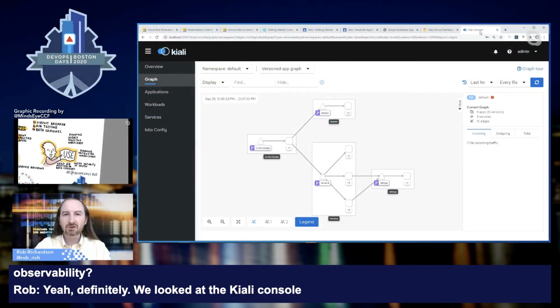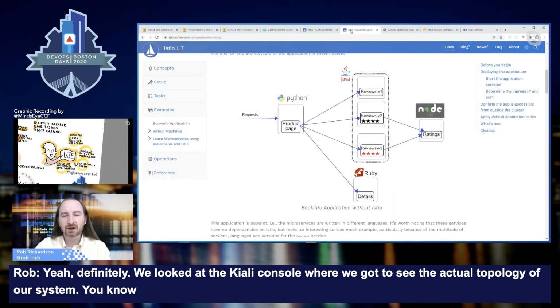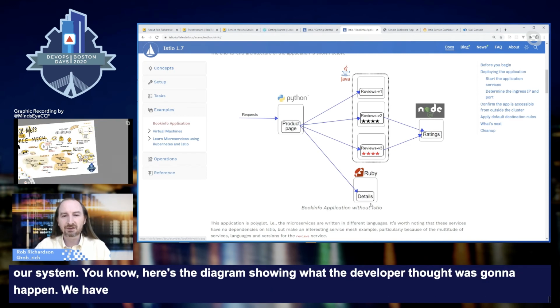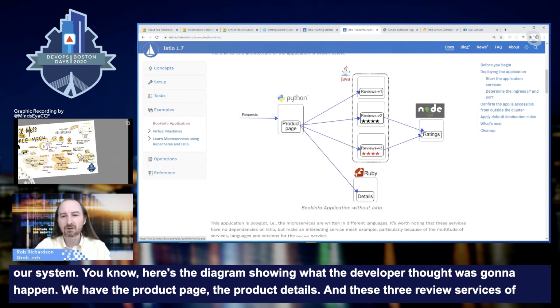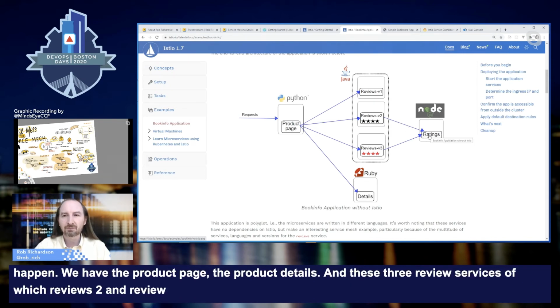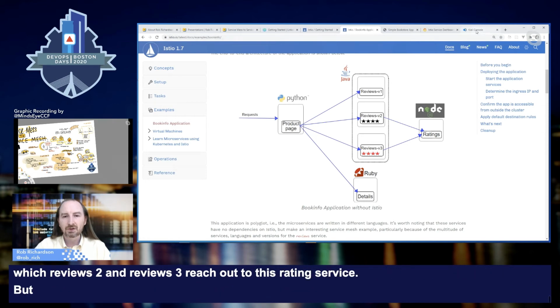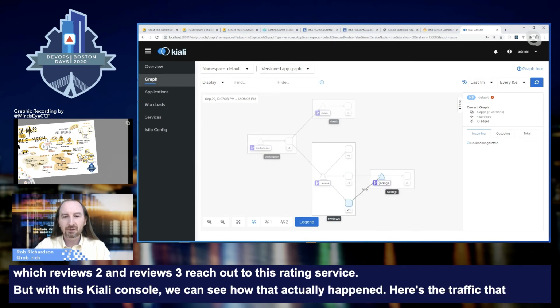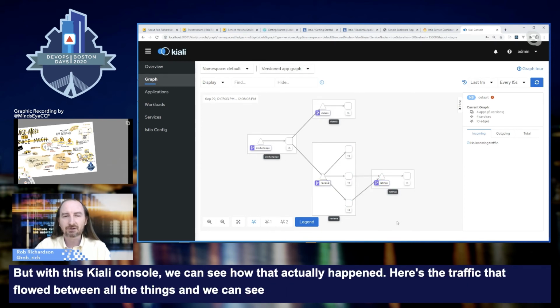We looked at the Kiali console where we got to see the actual topology of our system. Here's the diagram showing what the developer thought was going to happen. We have the product page, the product details, and these 3 review services, of which reviews 2 and reviews 3 reach out to this rating service. But with this Kiali console, we can see how that actually happened. Here's the traffic that flowed between all the things, and we can see them actually making those connections.